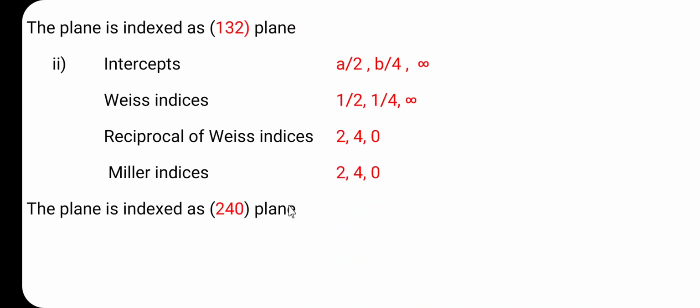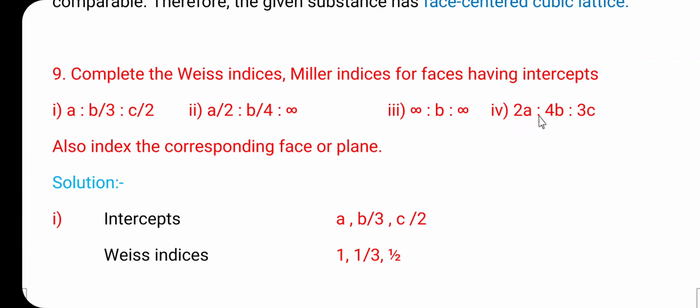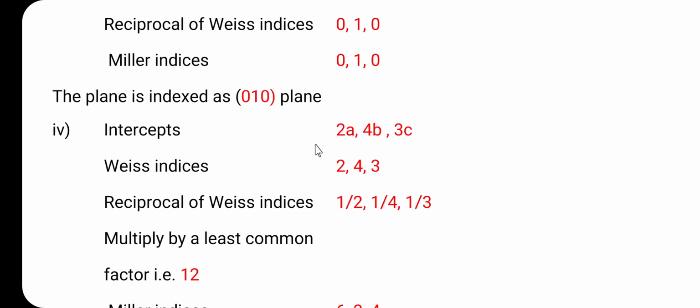This is the third case, and the fourth case is twice a is to 4b is to thrice c. Here the intercepts are twice a, 4b and thrice c. So, the Weiss indices are 2, 4, 3. The reciprocals of the Weiss indices are 1 half, 1 by 4 and 1 by 3.